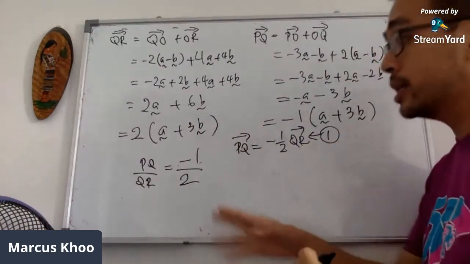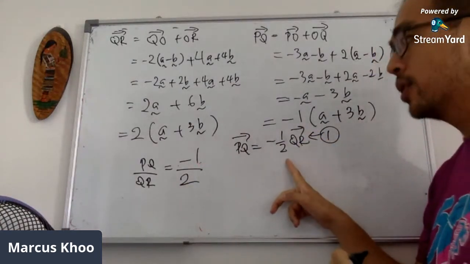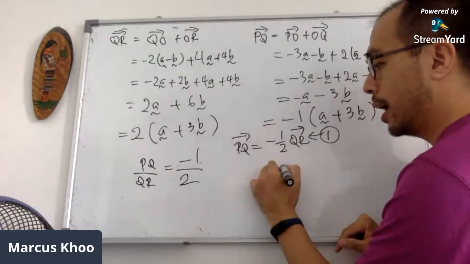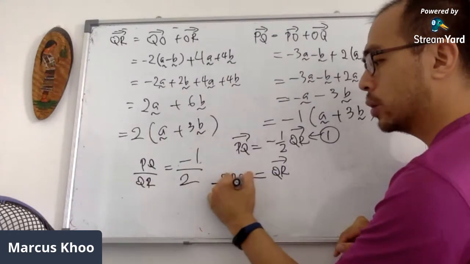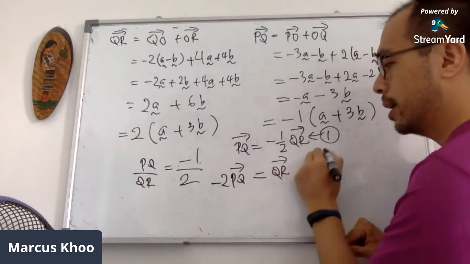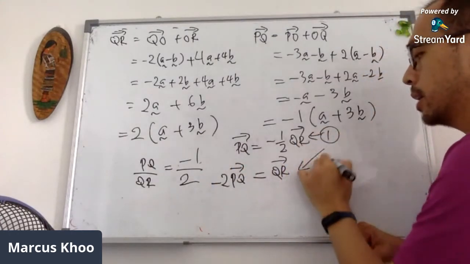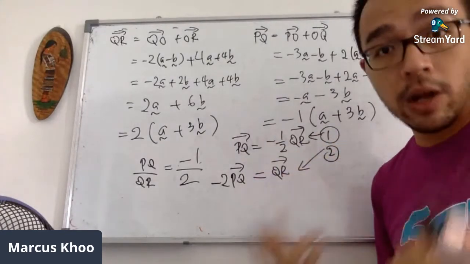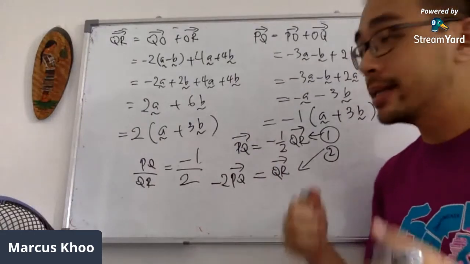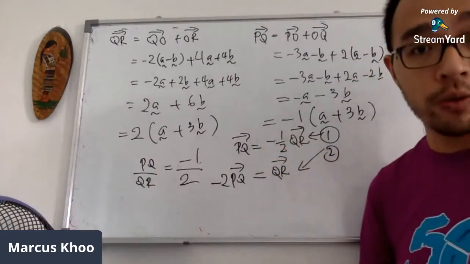Otherwise, if I don't want this half, what I can do is QR equals to negative 2PQ. Either one also can. Either one or the second form, one of these answers, and either way is fine, as long as you can show me the relation. There is a certain number that relates the two of them.